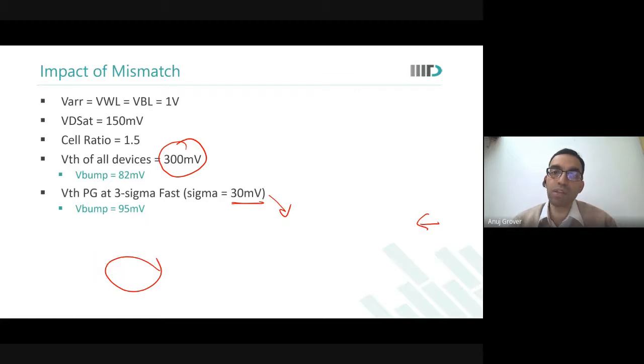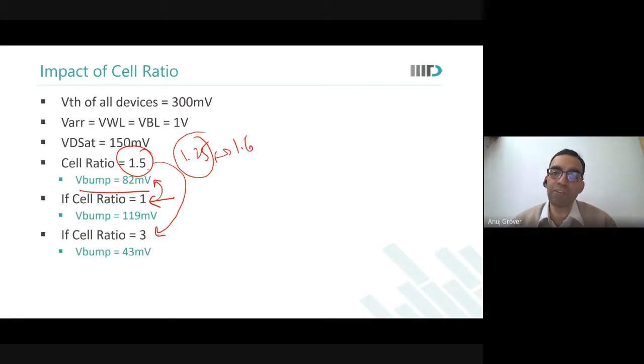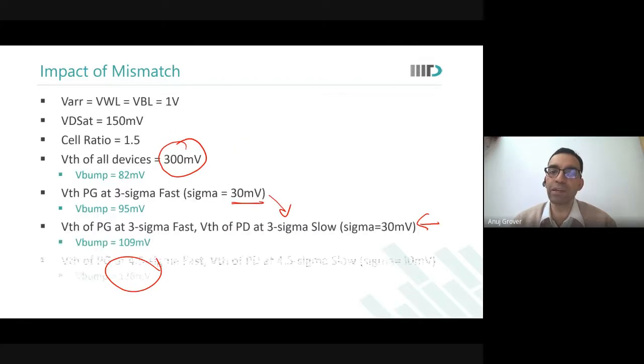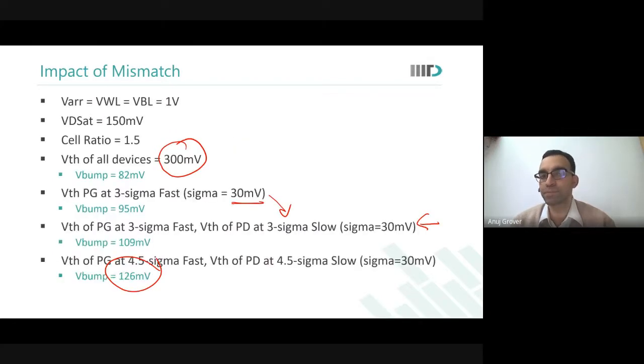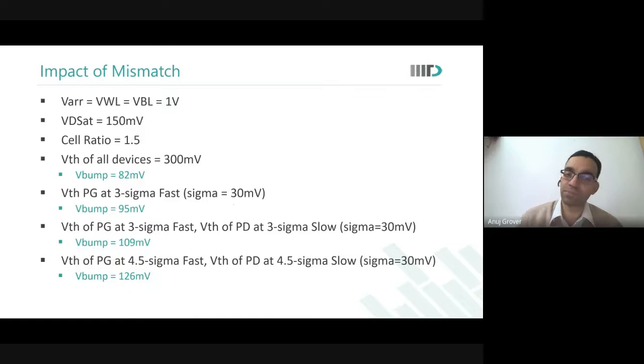So all the gains of cell ratio have been kind of eroded. With cell ratio of 1, I had a bump of 119. With mismatch, I end up with a bump of 126. So mismatch has a very, very significant role to play in SRAMs.